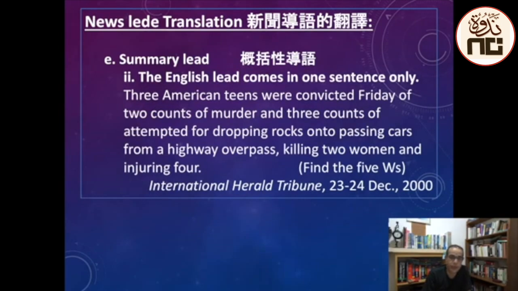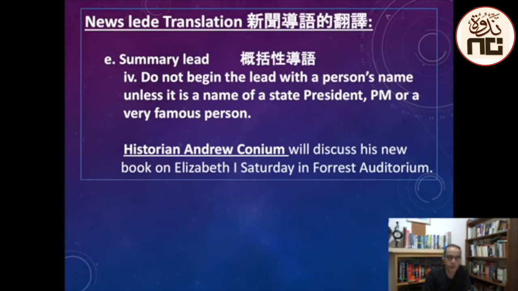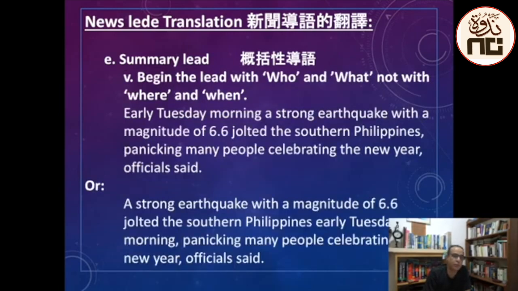So the English lead comes in 1 sentence only. It could be up to 40 words or maybe even more sometimes. And it should contain the 5 W's, as I said. While the Chinese lead comes in 2 or even 3 sentences. Do not begin your lead with a name unless it's the name of a president or a PM, someone who is very, very famous. And always begin your lead with who and what, who followed by what, not by where and when.